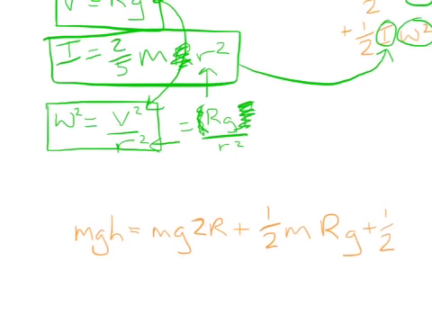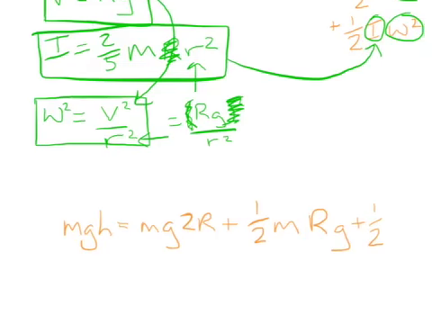I was 2/5 mr squared, so 2/5 mr squared.